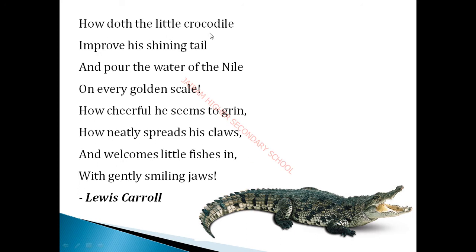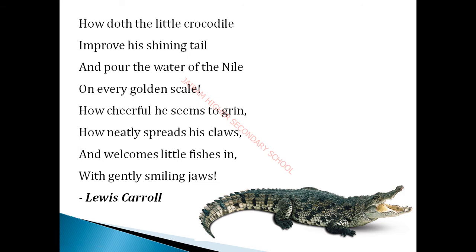How does the little crocodile improve his shining tail and pour the water of the Nile on every golden scale? How cheerful he seems to grin, how neatly spreads his claws and welcomes little fishes in with gently smiling jaws.